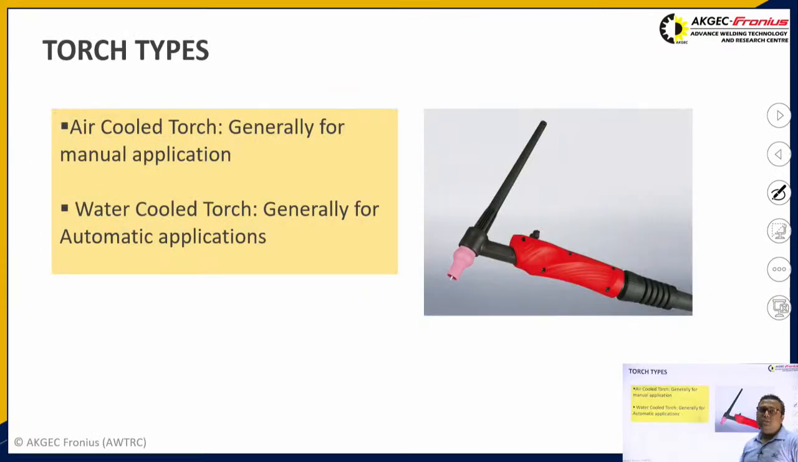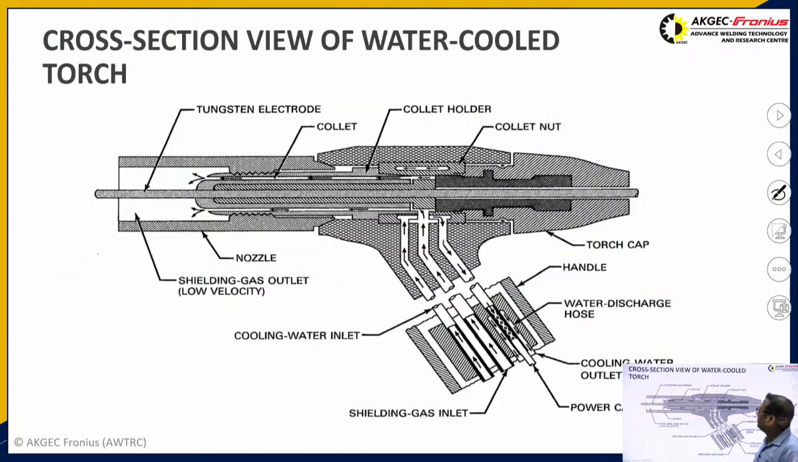Coming on to the torch type, there are actually two types. First is the air cooled torch and second is the water cooled torch. Air cooled torches are generally used for gas tungsten arc welding processes where we use a current less than 150 ampere. Whenever we go above 150 ampere, we generally use water cooled torches. Water cooled torches are generally available in the market in consecutive amperage ranges of 50 ampere, like 150 ampere, 200 ampere and 250 ampere and so on.